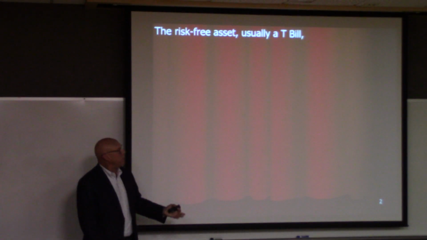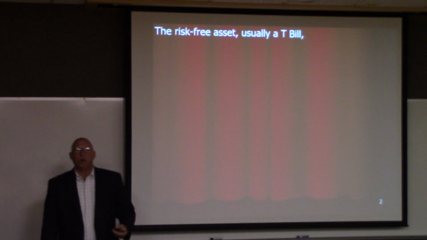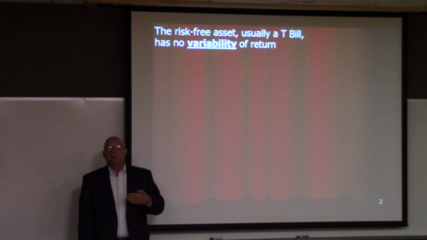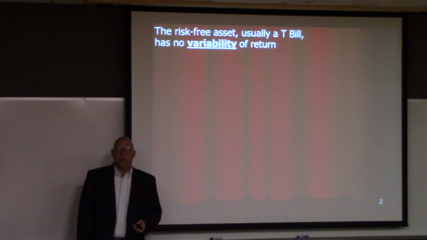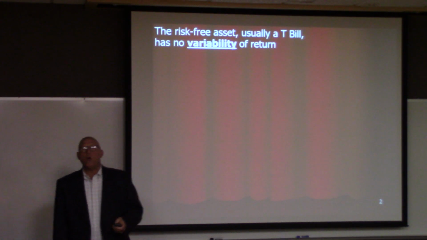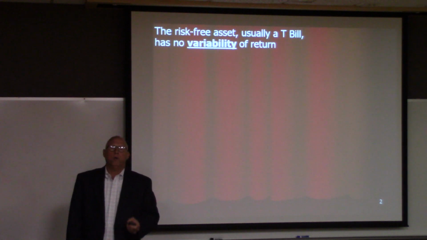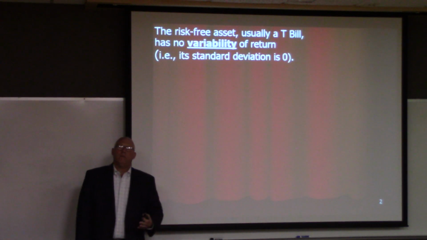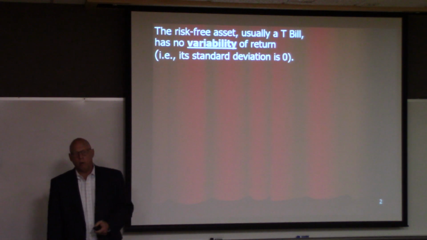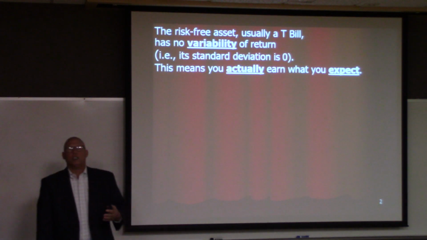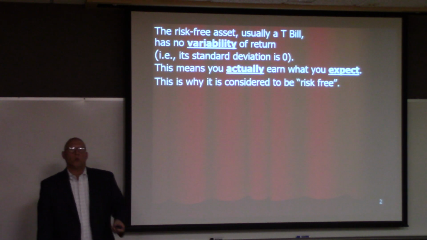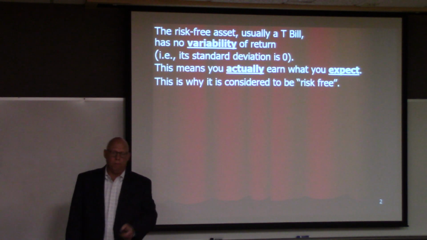The risk-free asset is usually a T-bill, or treasury bill, which is a short-term debt instrument of the U.S. government, and it has no variability of return. That means the standard deviation of the return is 0, and you actually earn what you expect to earn, so there is no uncertainty about the return. This is why it's considered to be risk-free.